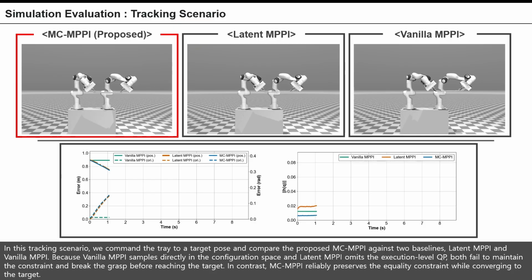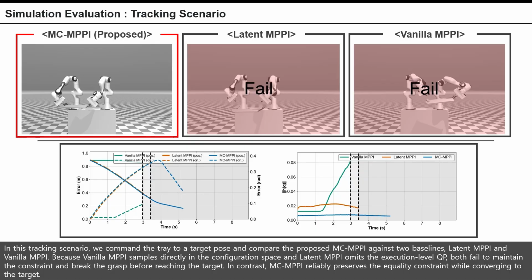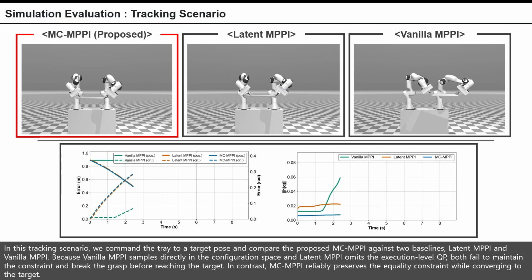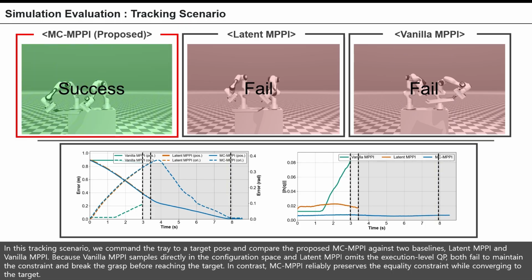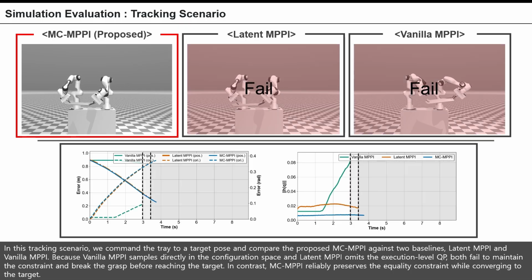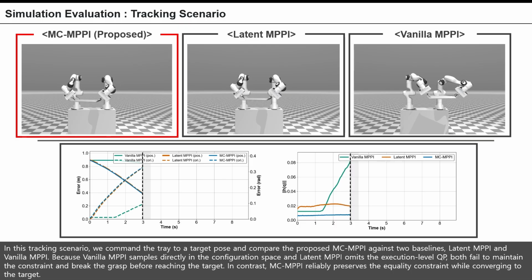In this tracking scenario, we command the tray to a target pose and compare the proposed MCMPPI against two baselines, latent MPPI and vanilla MPPI. Because vanilla MPPI samples directly in the configuration space and latent MPPI omits the execution-level QP, both fail to maintain the constraint and break the grasp before reaching the target. In contrast, MCMPPI reliably preserves the equality constraint while converging to the target.